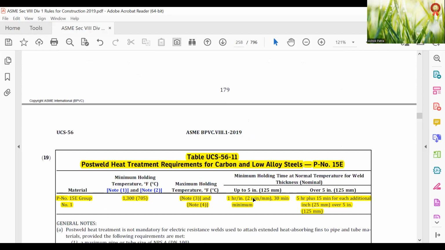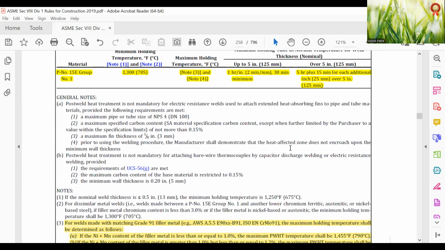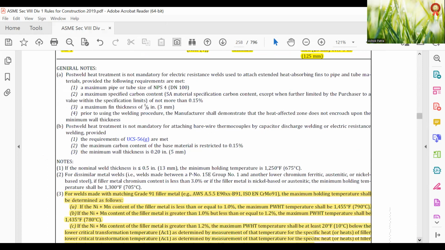P15E, here it is changed again. It is increased to 1300 degrees Fahrenheit. And note 3, note 4 they put. There are some restrictions here for temperature. And 1 hour per inch, but the minimum is 30 minutes. The minimum there is 15 minutes, but here the minimum is 30 minutes, 5 hour plus 15 minutes. Same thing, only this changes.